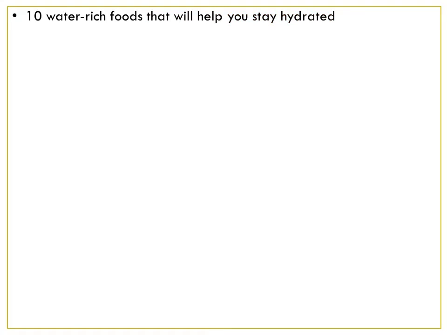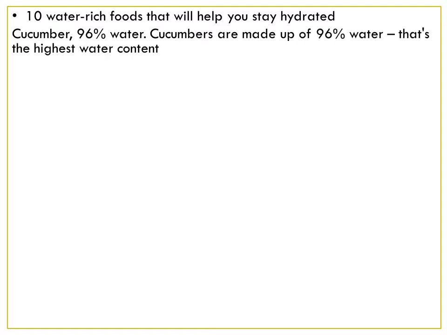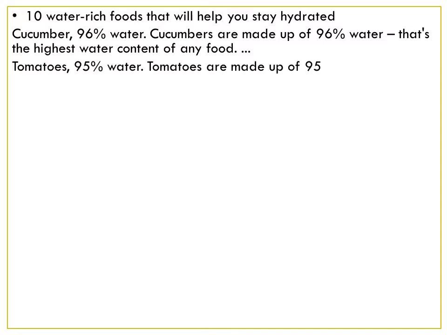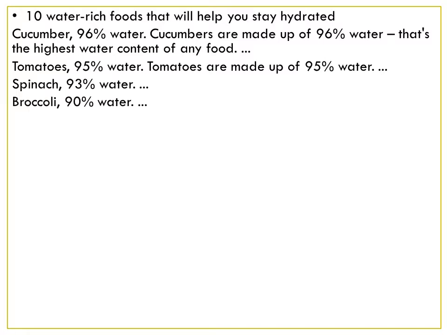10 water rich foods which we should eat to stay hydrated, especially in summers. What are those? Cucumber. 96% of cucumber is water. That's the highest water content of any food. Whereas tomatoes have 95% water, spinach has 93% water, broccoli has 93% water, and what next, Brussels sprouts are 88% water, oranges are 86% water, apples 85% water.